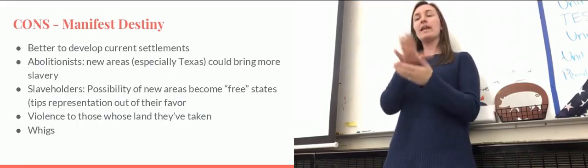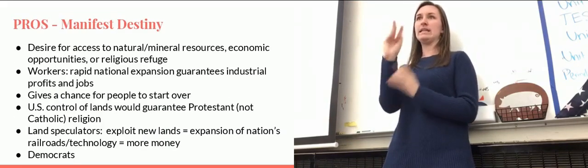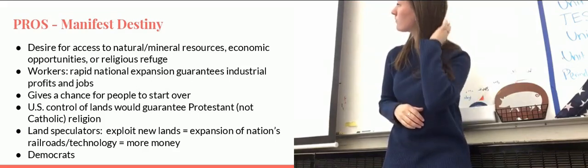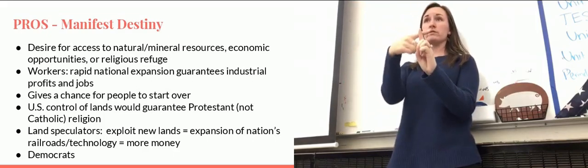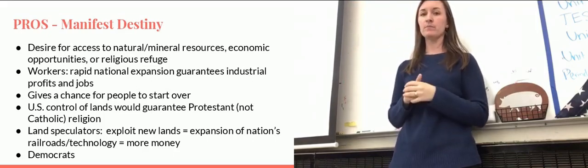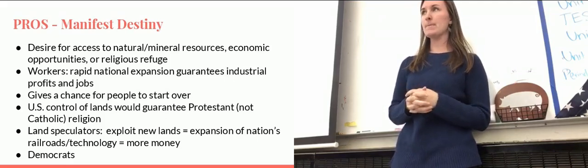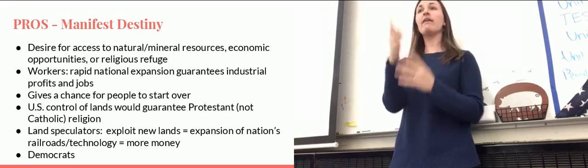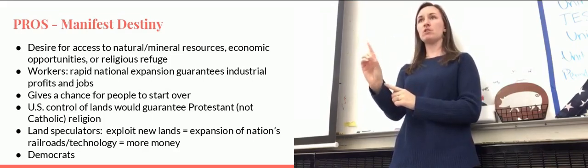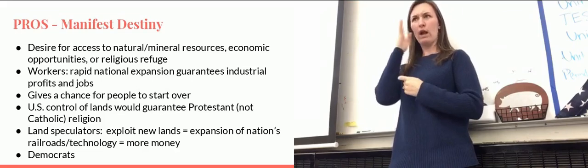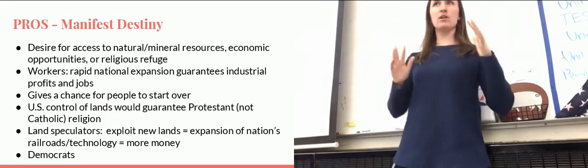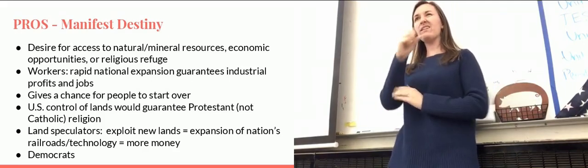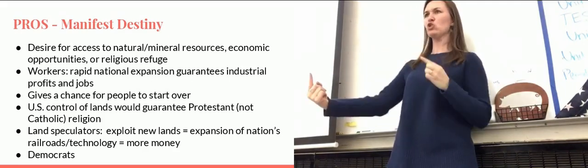Now, in terms of the positives and negatives of this, if you will, on the pros, star the first bullet, that's why we do this and why it's a benefit. And then if you will highlight that this is going to be the Democrats, this is Andrew Jackson. Think Trail of Tears. Why would he have the Trail of Tears? Expansionism, moving westward, pro, manifest destiny. And then if you will highlight the Whigs under the cons, they disagree with manifest destiny and they believe that it should go away.